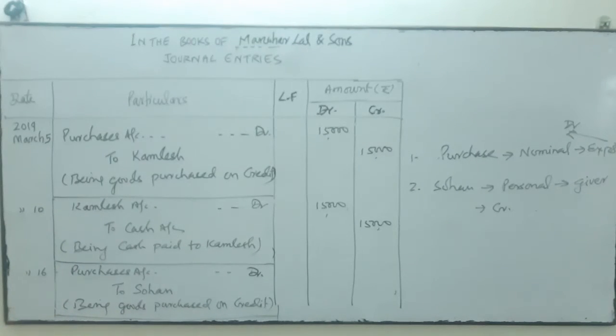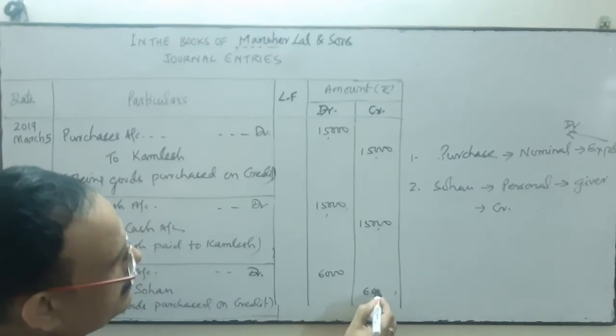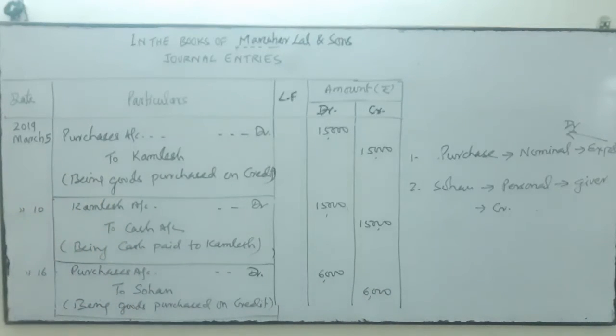Okay. The next is, I am going to erase this one. How much is the amount? Purchase goods from Sohan. It is 6,000. So we'll write in the debit 6,000 and credit side 6,000. Is it clear? 6,000 in debit and 6,000 in credit.